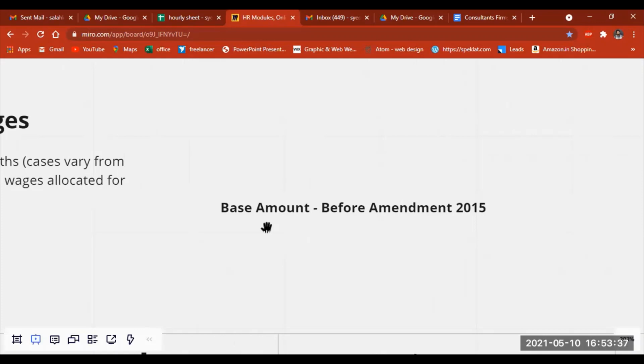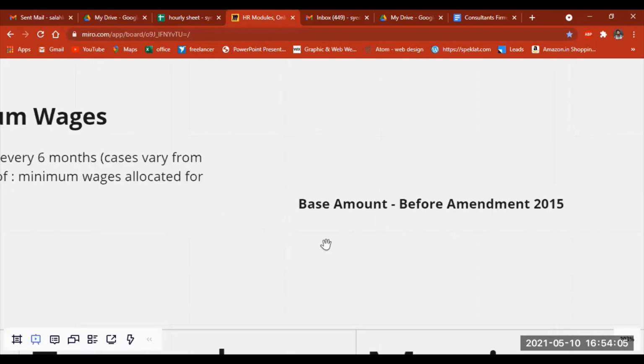As we saw at the beginning of the topic, the Payment of Bonus Act 1965 and the amendment of 2015. Before the amendment of 2015, there was a term called base payment, which is a specific amount mentioned by the government of India, from